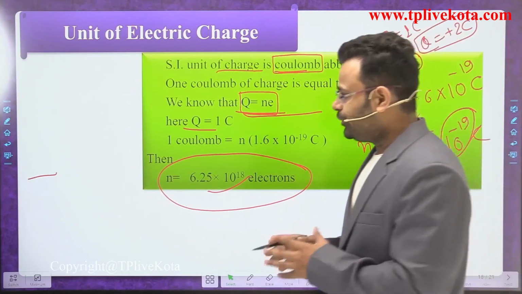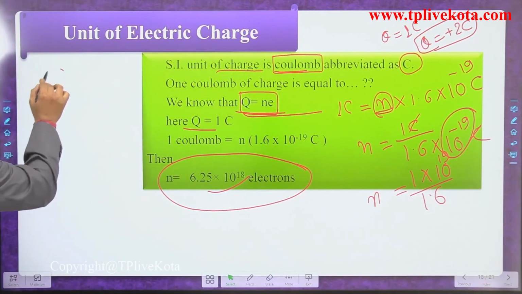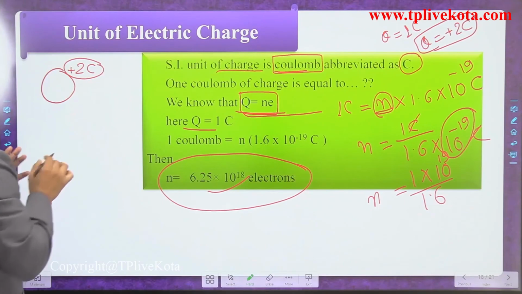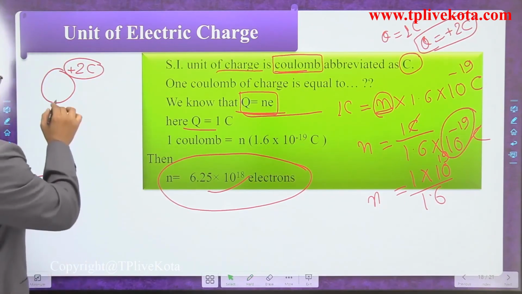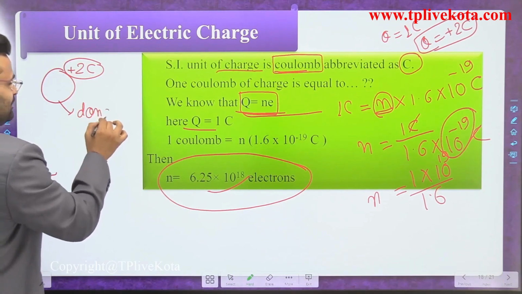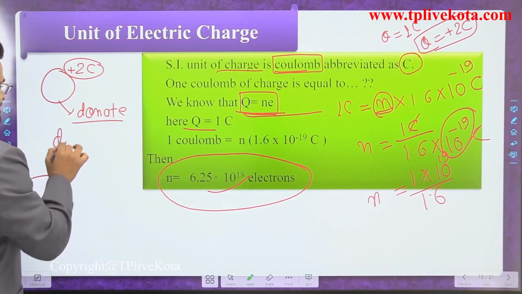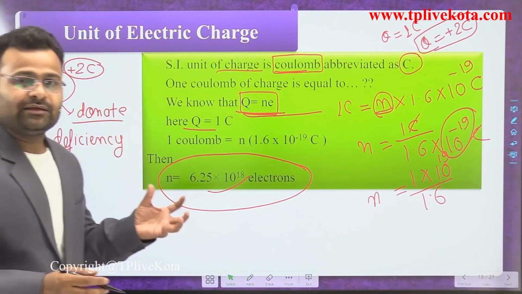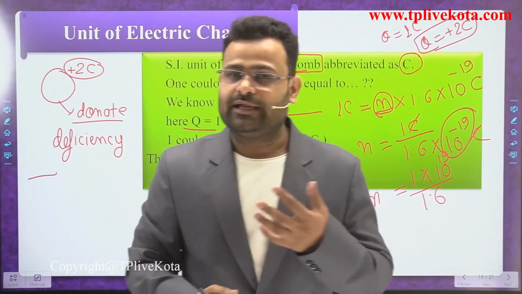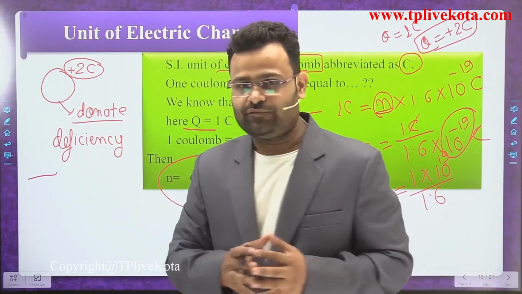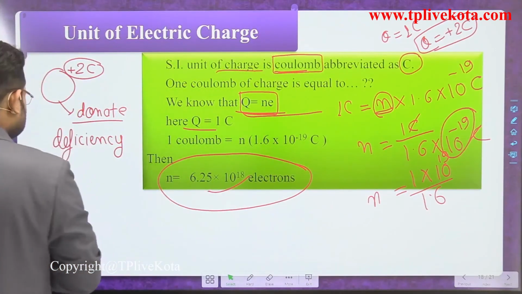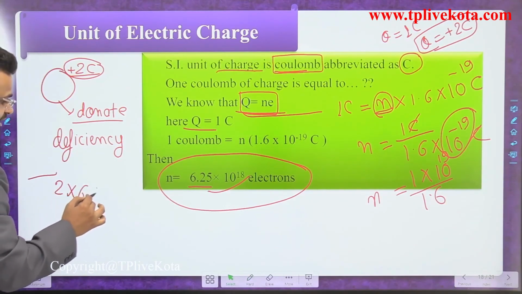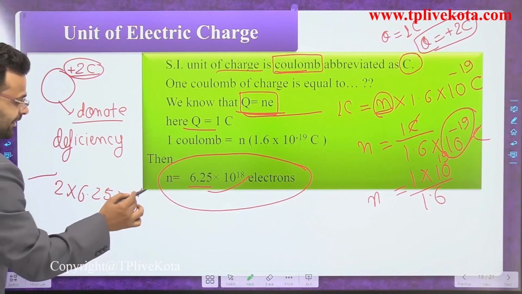Suppose we are asked that a body has a 2 coulomb positive charge. What do we mean by positive 2 coulomb charge? It has donated electrons, so it has a deficiency of electrons. How many electrons of deficiency? 1 coulomb is equal to that amount, so 2 coulomb is equal to 2 multiplied by 6.25 into 10 to the power 18 electrons.